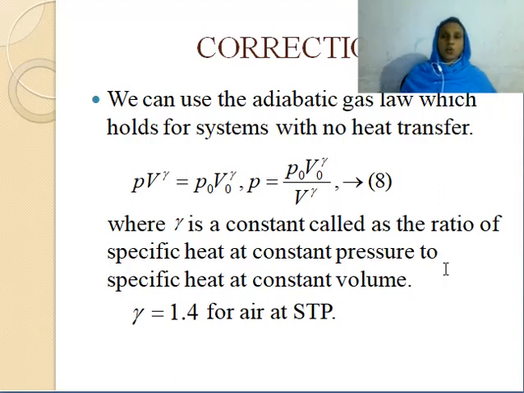Gamma is the ratio of specific heat at constant pressure to specific heat at constant volume, Cp by Cv. At standard temperature and pressure, gamma equal to 1.4.